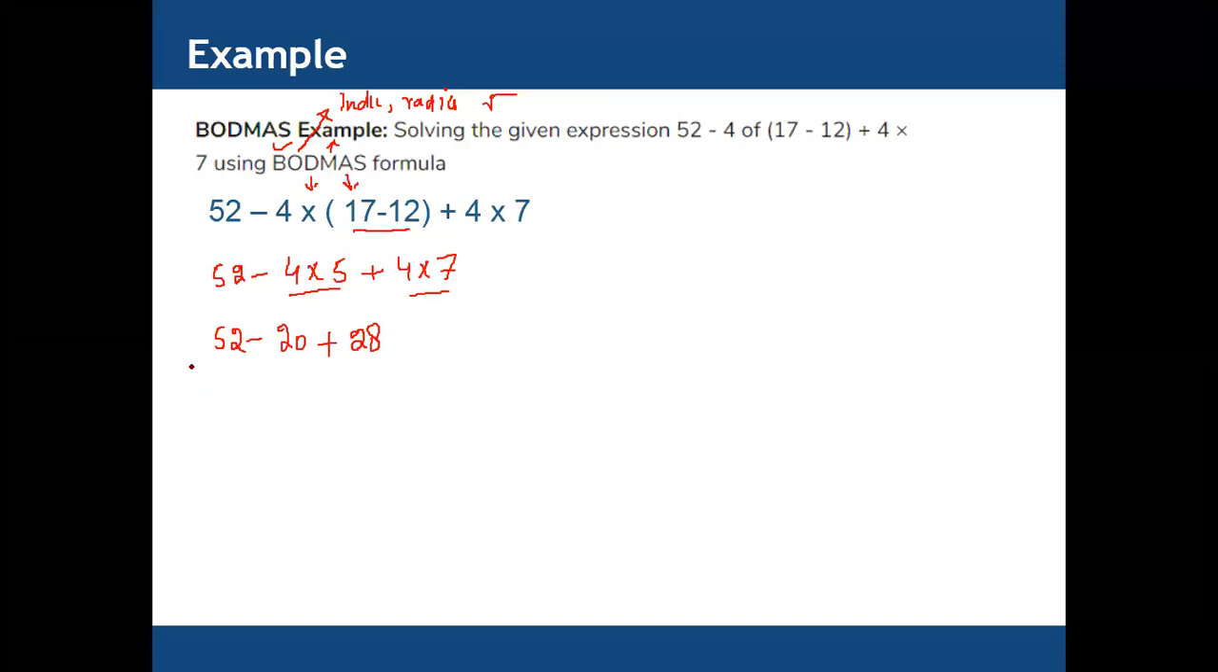So 52 minus 20 equals what? 32. So the last answer is 32. Yes, 32 is the last answer.